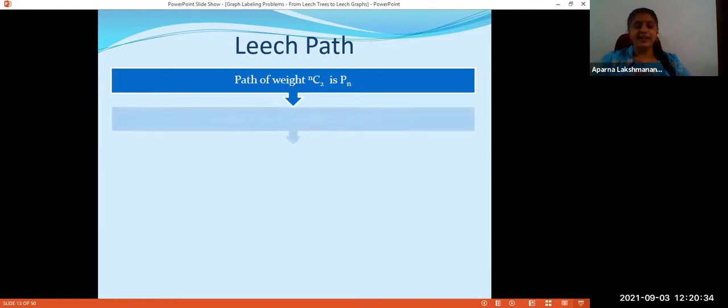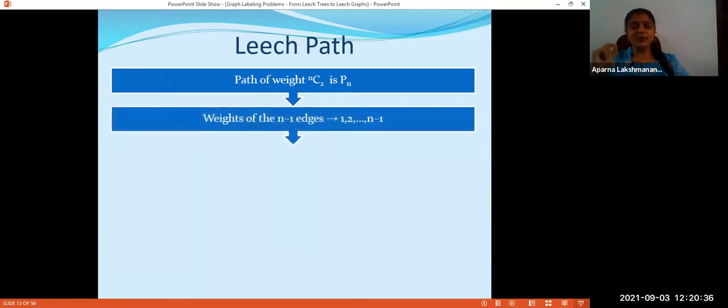Again, there are n-1 edges for Pn. I need to give distinct labels to these n-1 edges. So I must use at least 1, 2, etc., n-1. So if I use these least possible labels, then itself the total sum 1 plus 2 plus etc. plus n-1 gives me NC2.